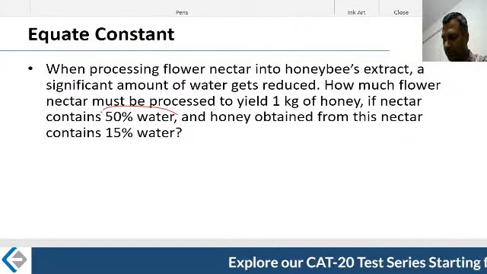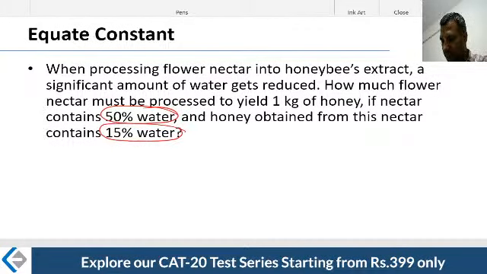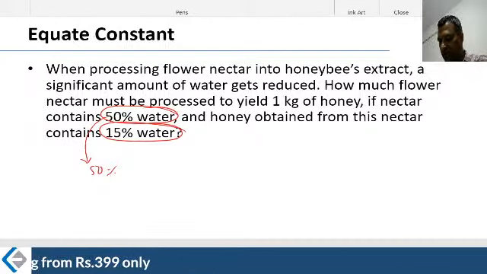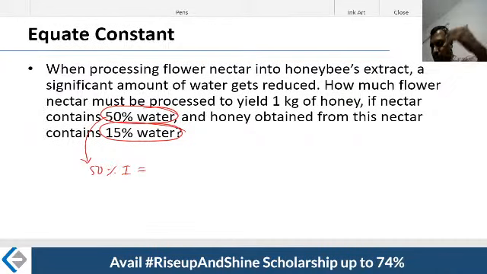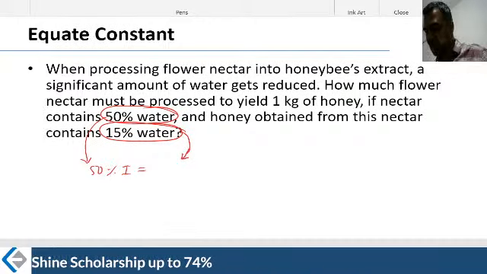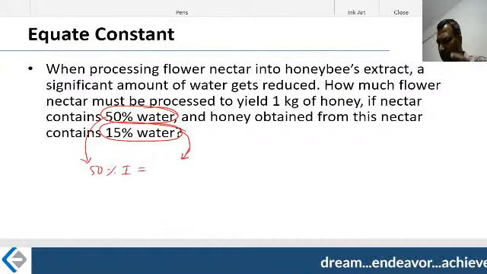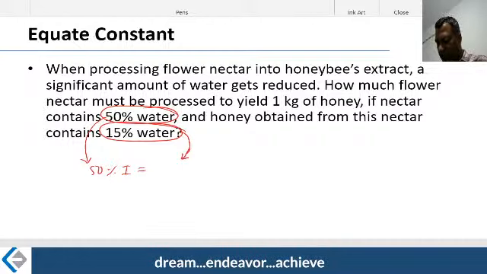Very similar. 50%, 15%. Let me write it directly, friends. If 50% is water, then the remaining 50% is pulp. 50% of what? Initial quantity, that is from the nectar that you are taking. I'm writing it directly because we already did two. That's what you will be doing in the exam. After reading this question, this is precisely what you will write: 50% of the initial product, because 50% is water.